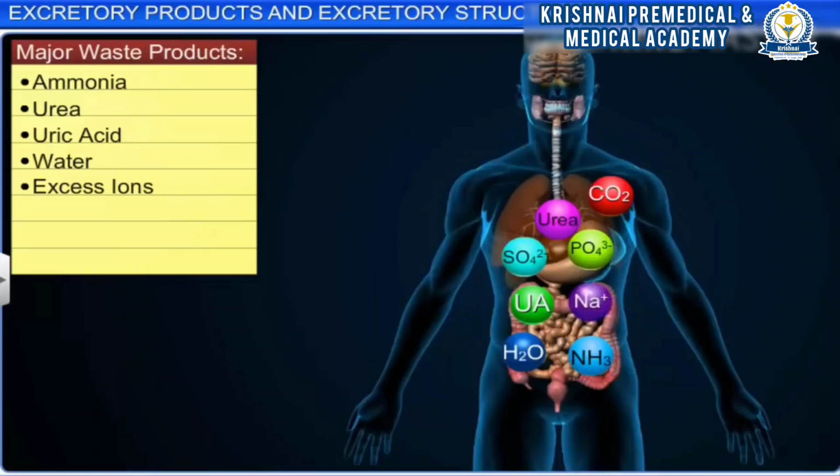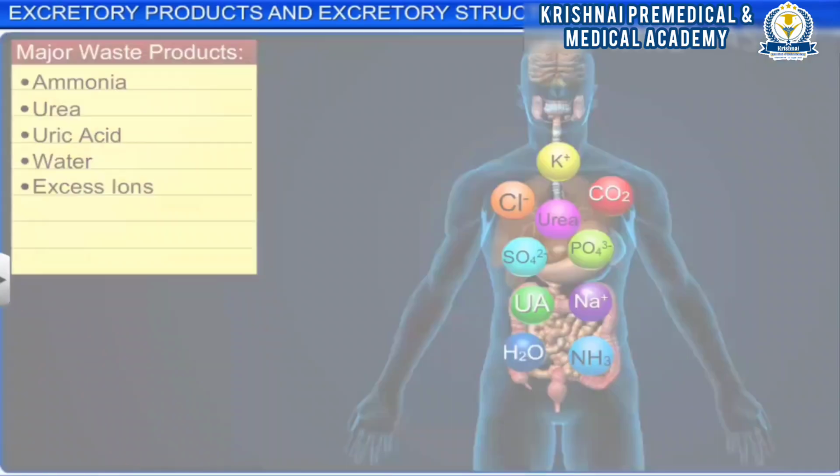like phosphate, sulfate, sodium, potassium and chloride are produced in the body as a result of different metabolic activities like ingestion, digestion and respiration.